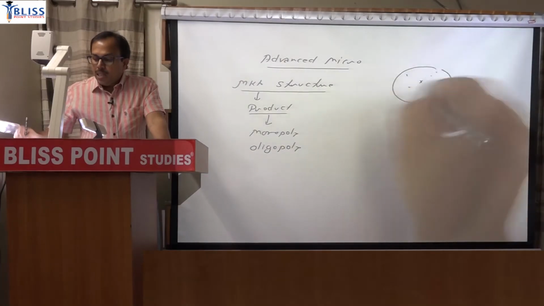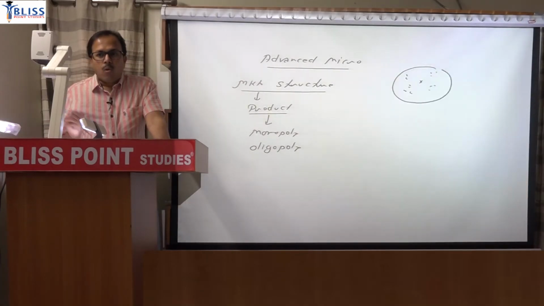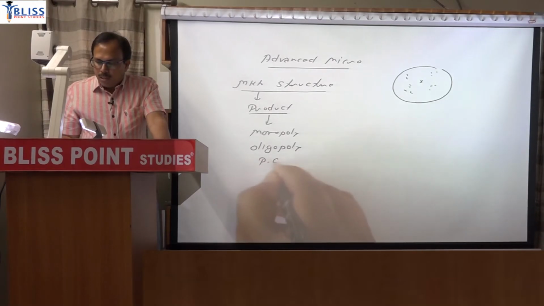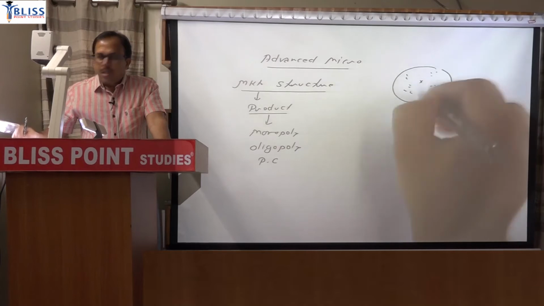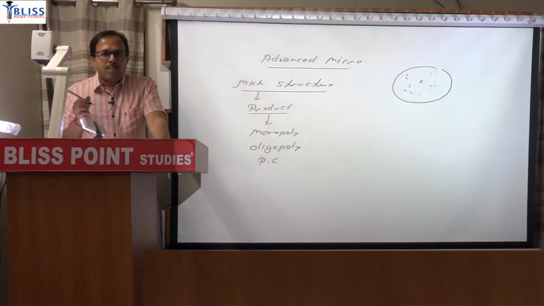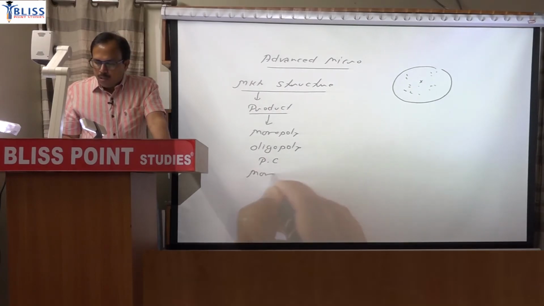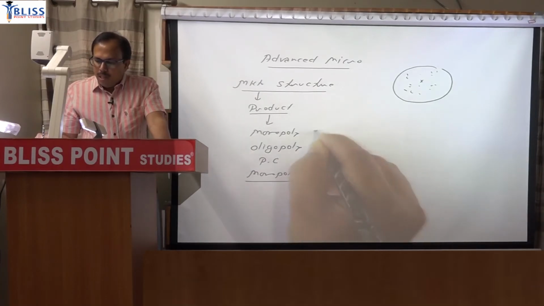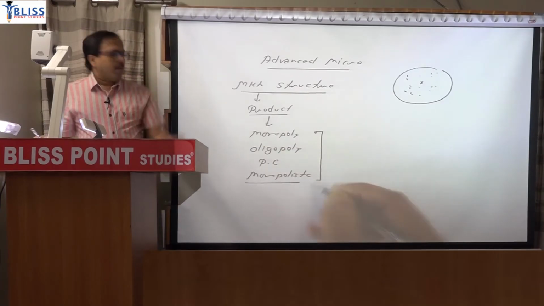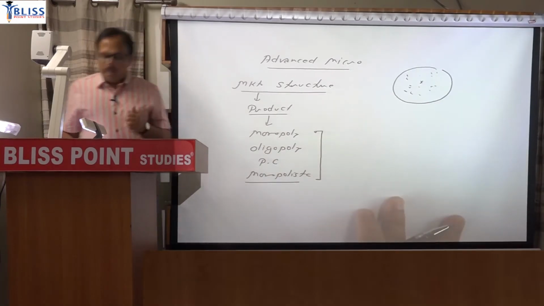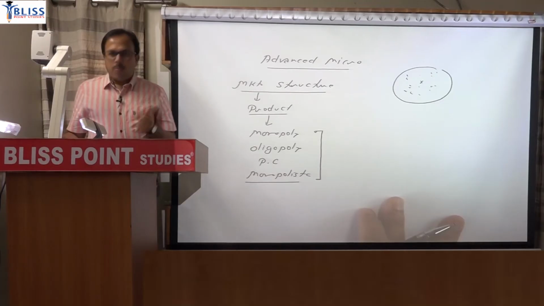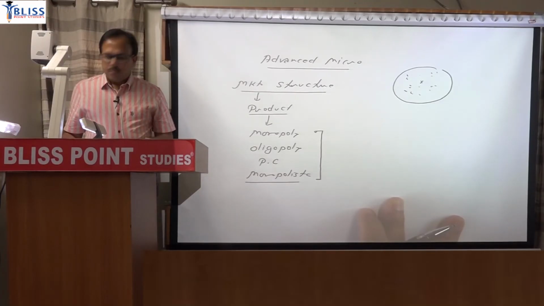If there are many sellers in the market but all of them are producing the same product, then it is perfect competition. Many sellers in the market but all producing slightly differentiated product, one pen, different pen, but I can substitute one pen for the other, then the market is monopolistic. Primarily we have to refer to these four markets: monopoly market, oligopoly market, perfect competition market, and monopolistic market.